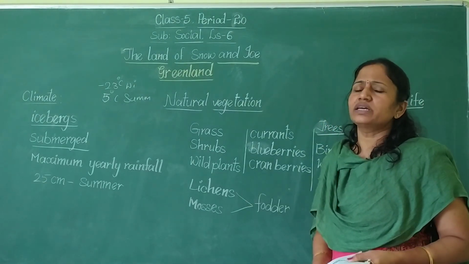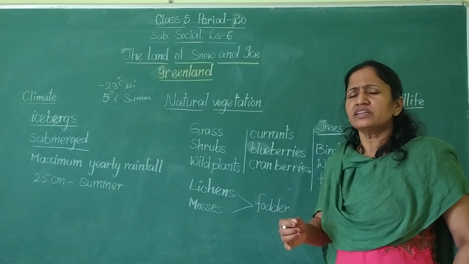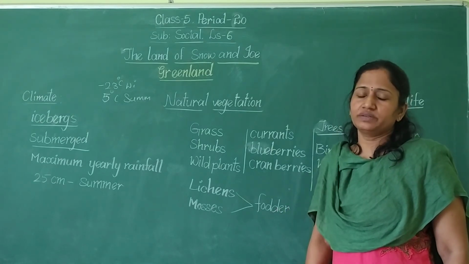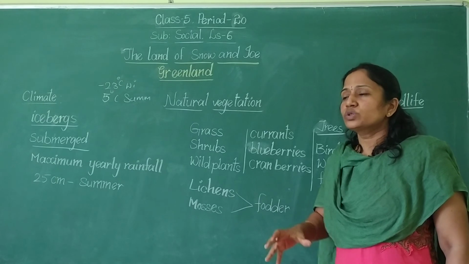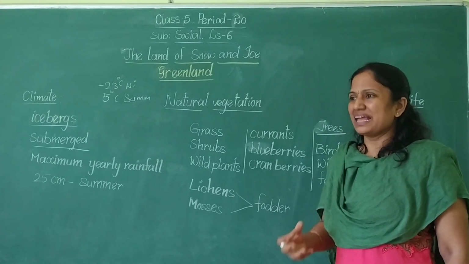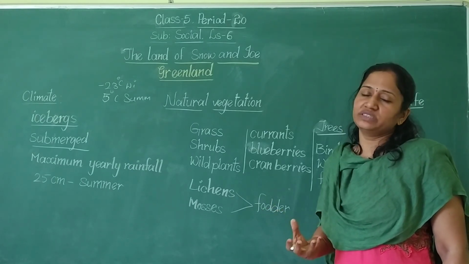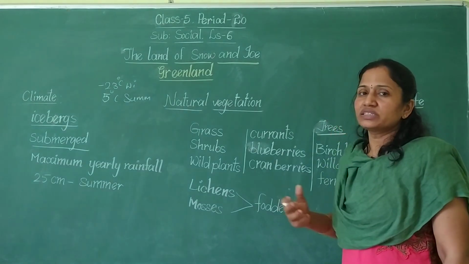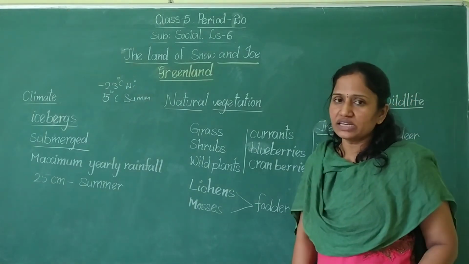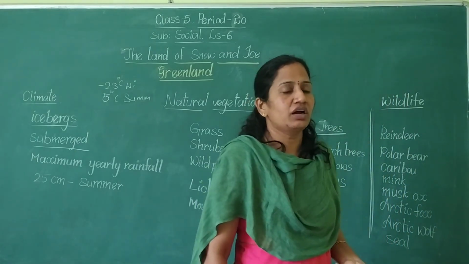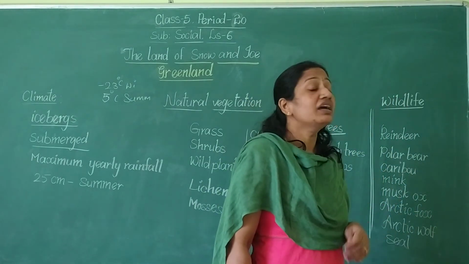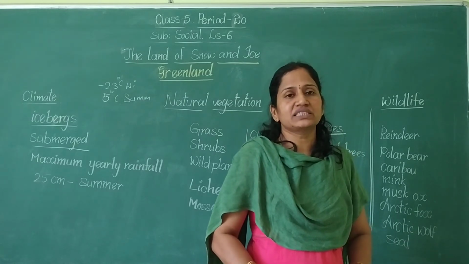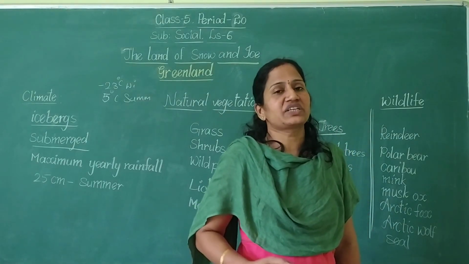The animals will sustain in that climate because they have a thick fur coat. This fur coat will protect the animals from the harsh weather conditions. Okay children, so we will discuss the wild animals, the names of the wild animals, and what animals we can see in Greenland, in the next class.